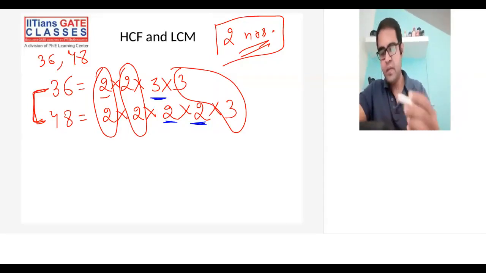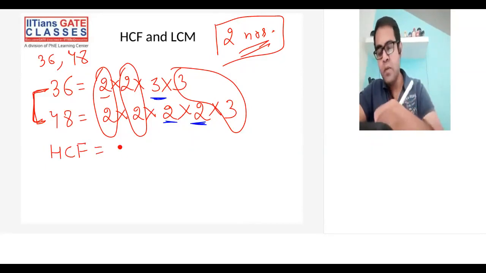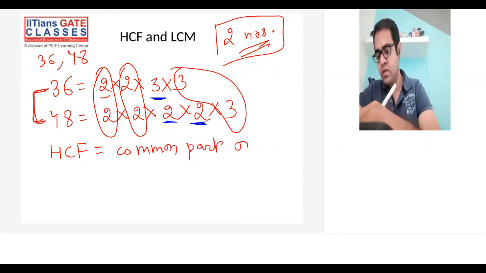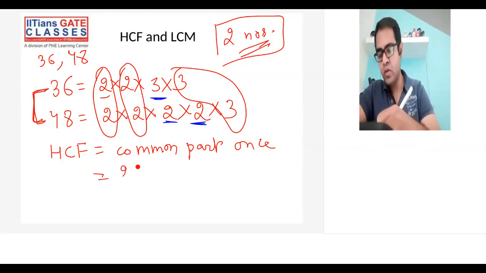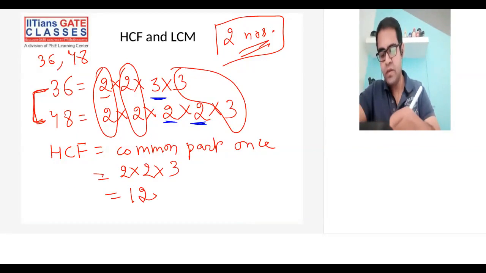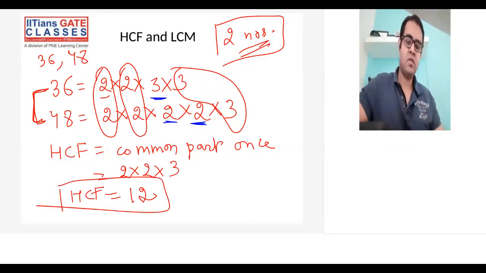Now, HCF is equal to common part written once. Common part once. Okay. Common part is what? 2 into 2 into 3, which is nothing but 4 into 3, which is 12. So HCF is 12 in this case. So HCF, remember, is common part once. That is very easy to solve any kind of problem. Just remember this, common part once.